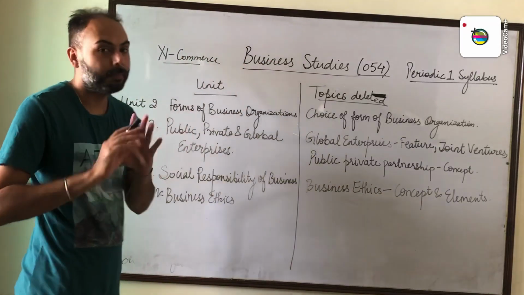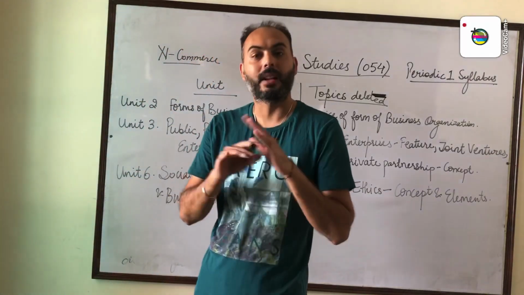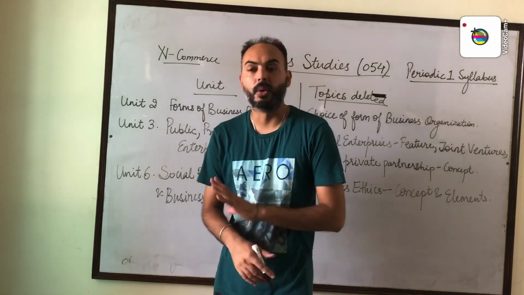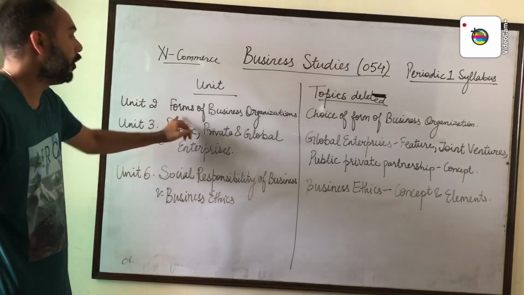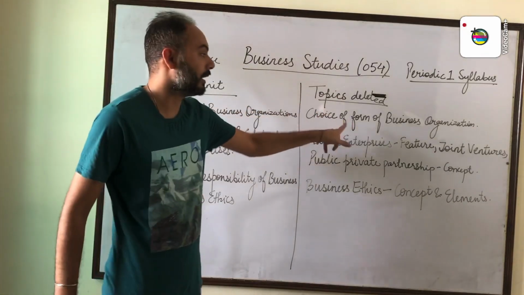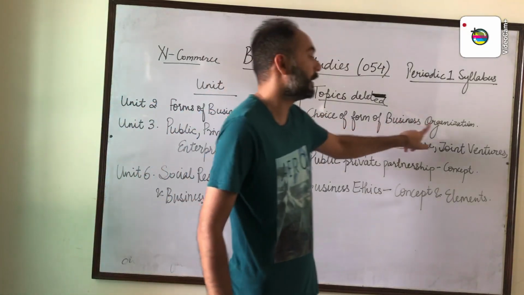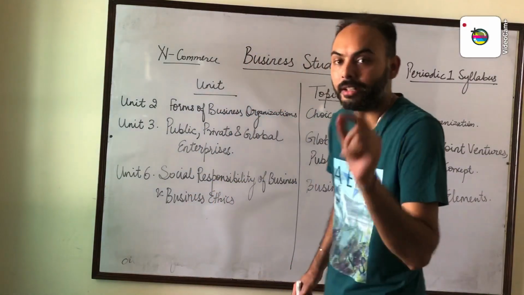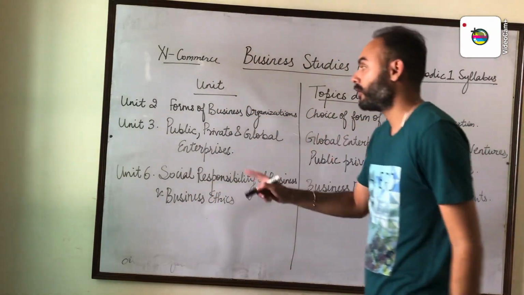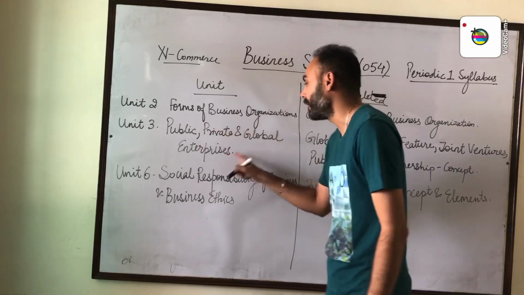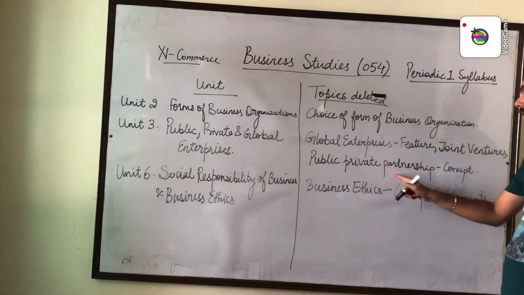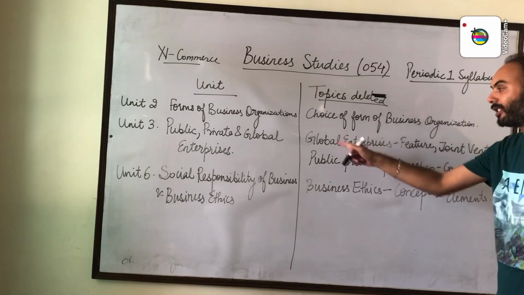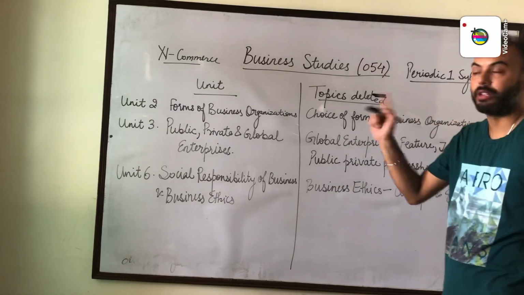Unit one, the nature and purpose of business, is complete. There is no deletion from the CBSE this time. For unit 2, forms of business organization, the topic deleted is choice of form of business organization. For unit 3, public, private and global enterprises, the deleted topics are global enterprises, features, joint venture, and public-private partnership and its concept.